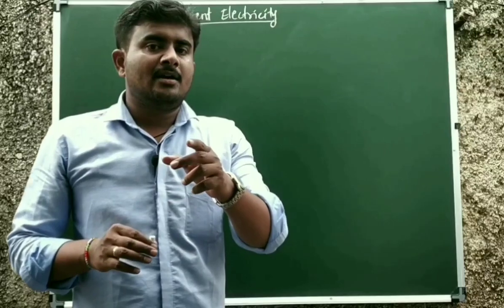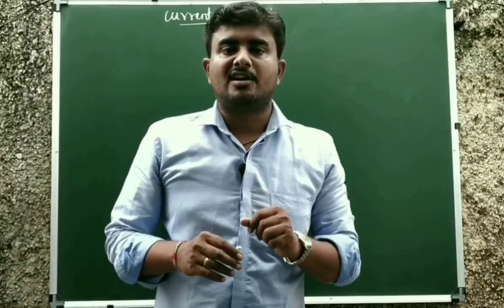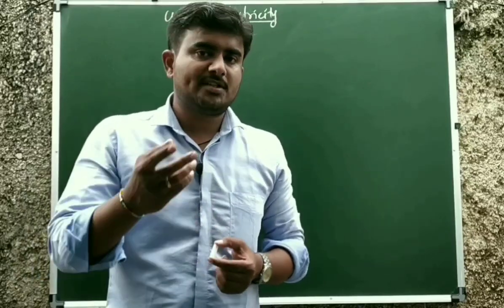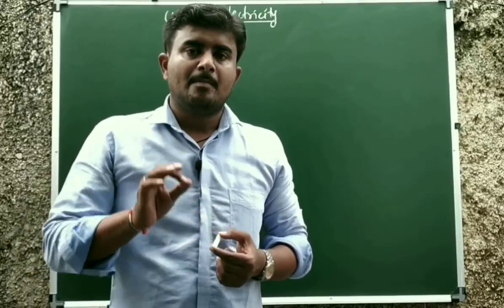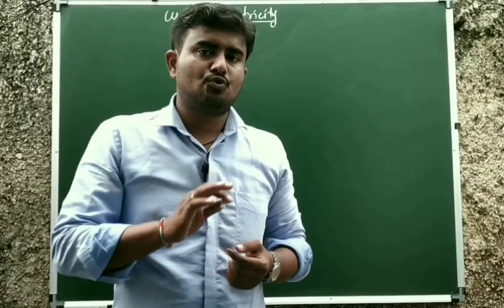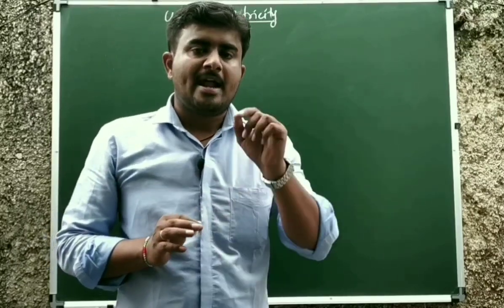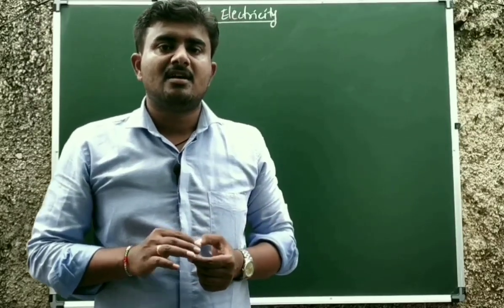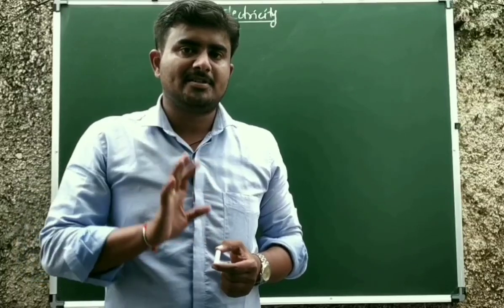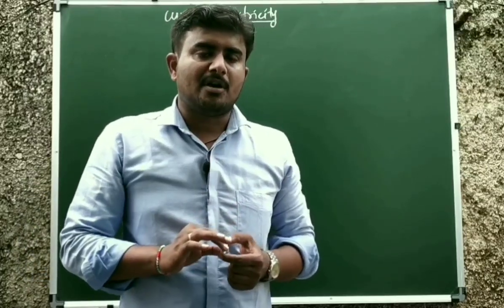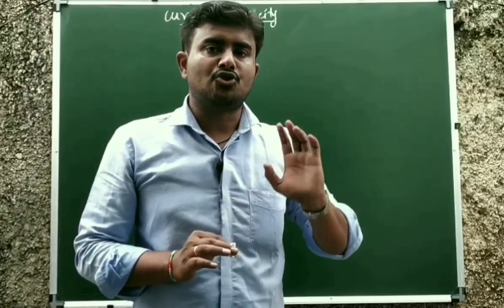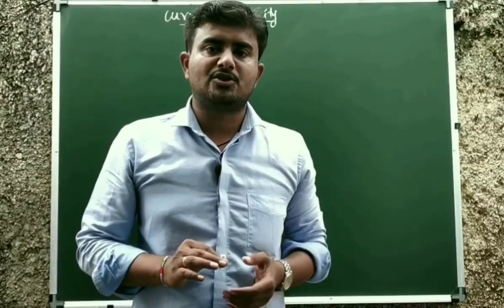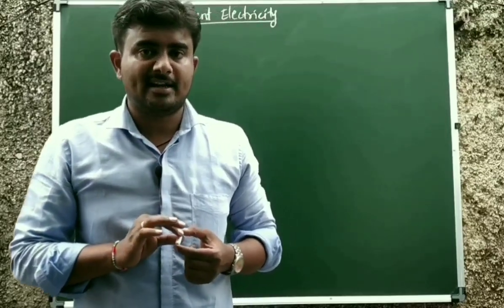Okay. In the first two chapters, electric charges and fields as well as electric potential and capacitor, we discussed electric charge. But in those two chapters, the electric charge was at rest. The study of electric charge when it is at rest is called what? Electrostatics. Static means rest. And in this chapter, mostly electric charge will be in motion. The study of electric charge when it is in motion is called what? Electric current or current electricity.